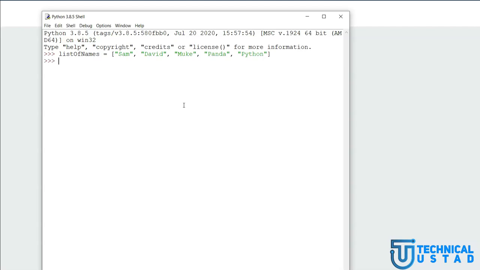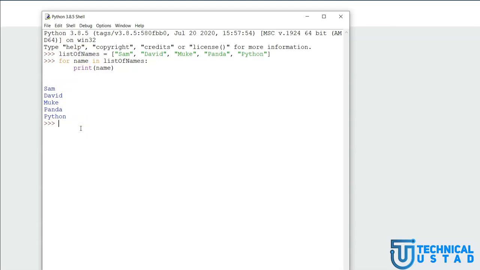Now what we can do is print the names of these entries by calling a loop such as for name in list of names, and I print name. This name is a temporary variable which holds the current value in the iteration, which always changes. So name starts with Sam, and in the second iteration it moves on to David, and then Muke, then Panda, and then Python. So if I hit enter, notice this loop prints all the names which are there in the list of names.